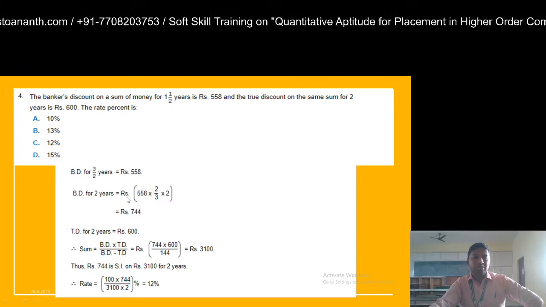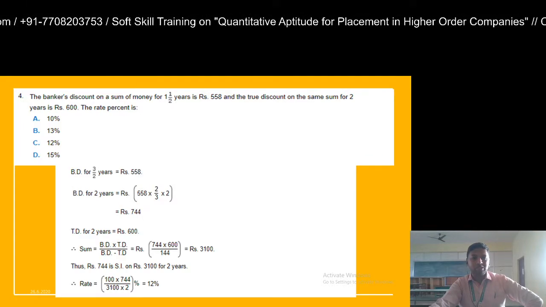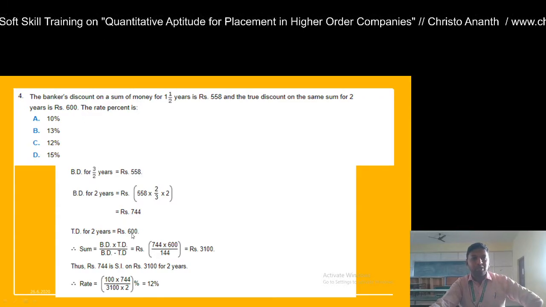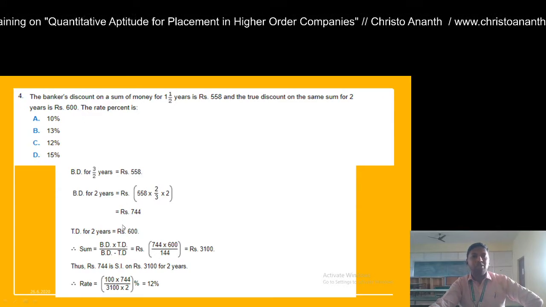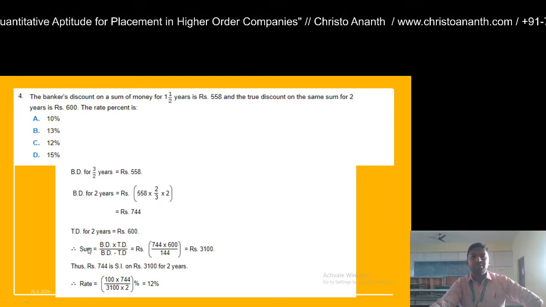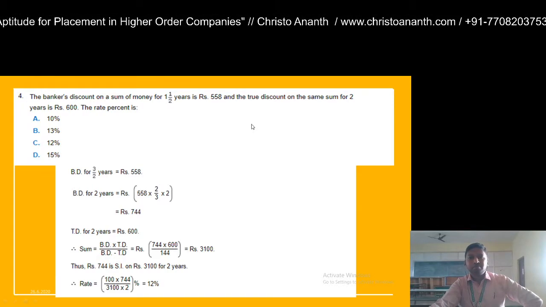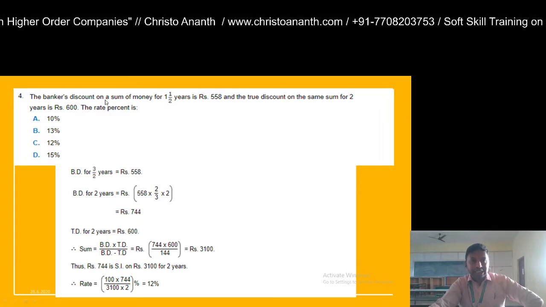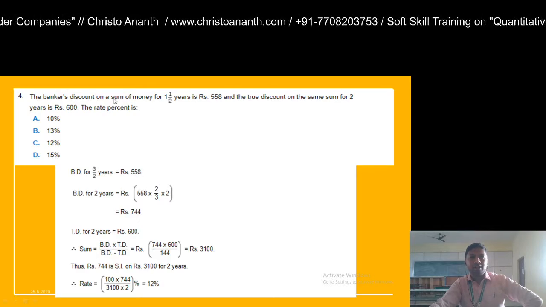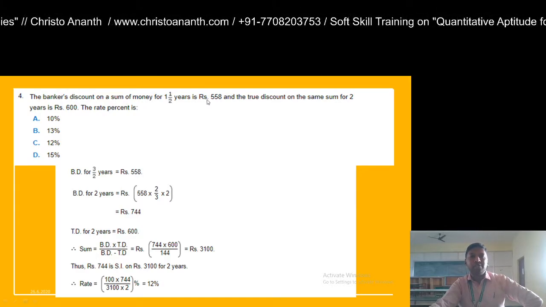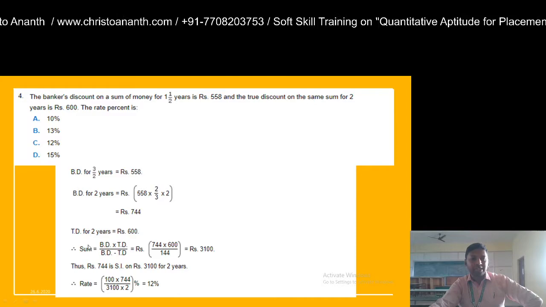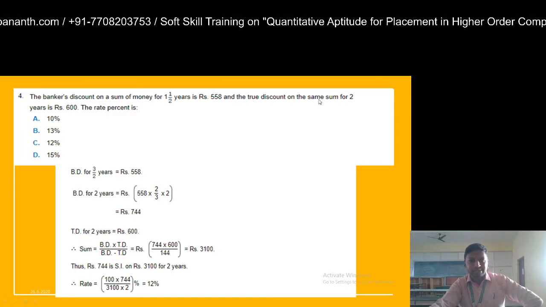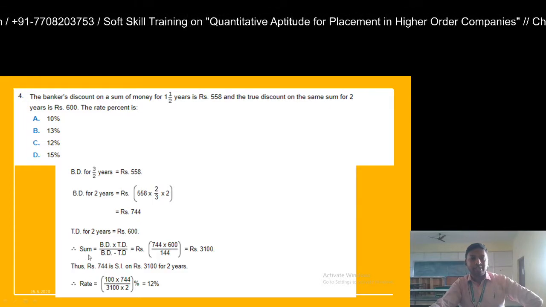Similarly, for the true discount for 2 years, it's already given as 600 rupees. Fine. So what you are going to do is calculate the value of the sum. From this you are going to get the value of the sum. Once again, I'm reading the question: the banker's discount on a sum of money for 1.5 years is 558, and the true discount on the same sum. So you are going to calculate the value of the sum.